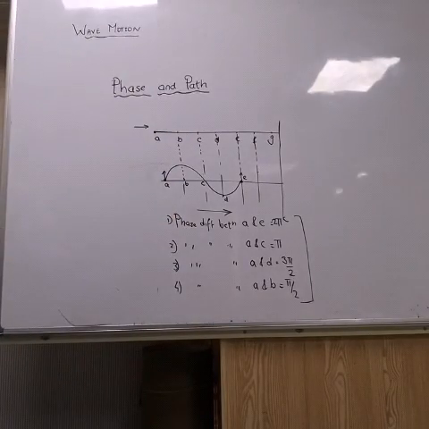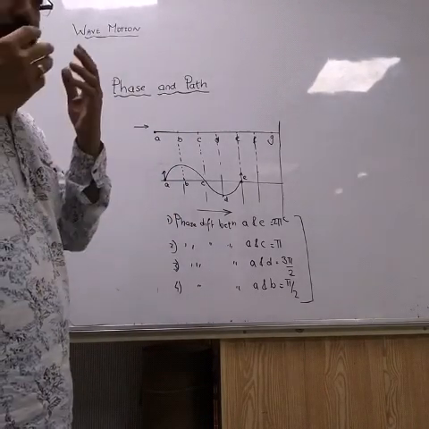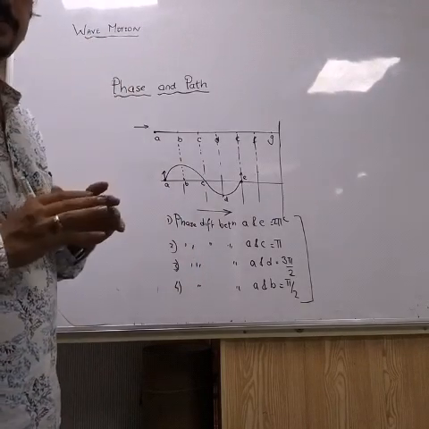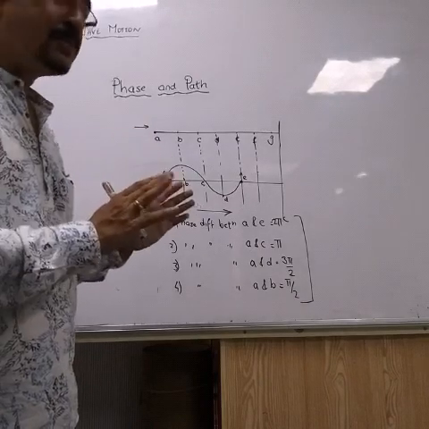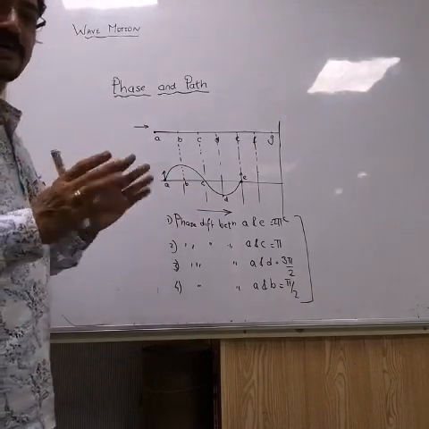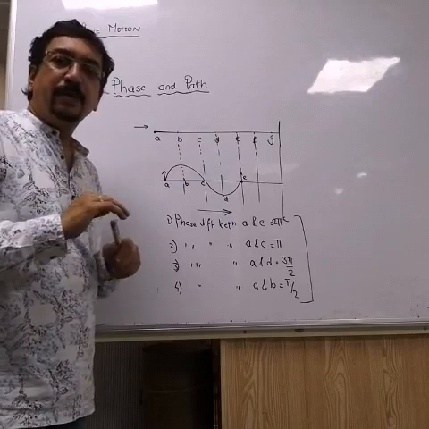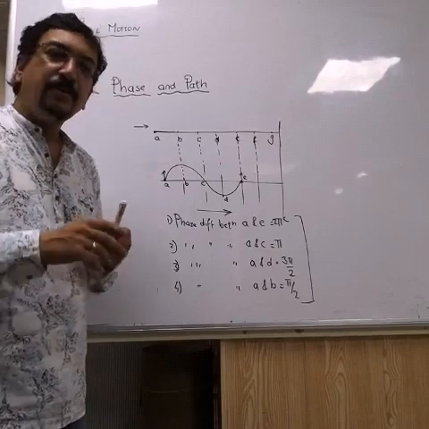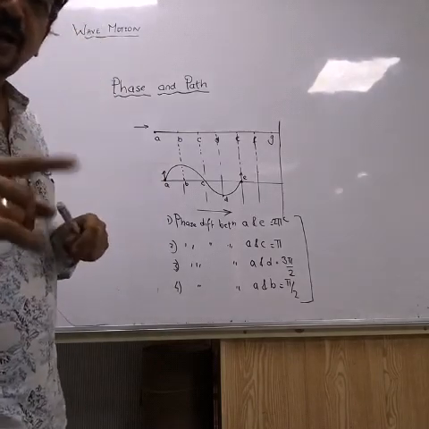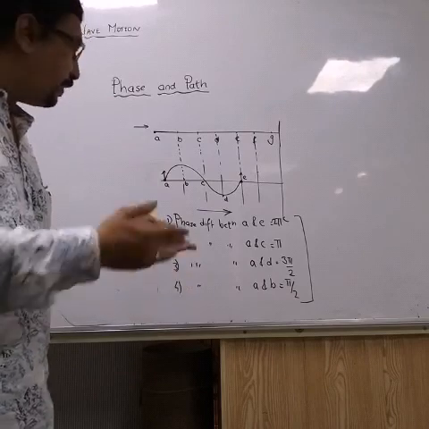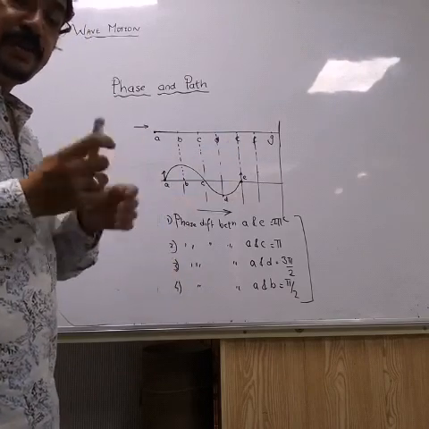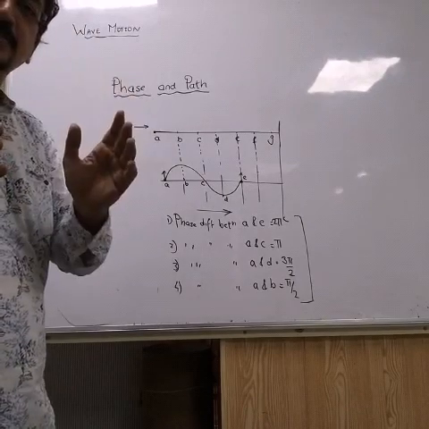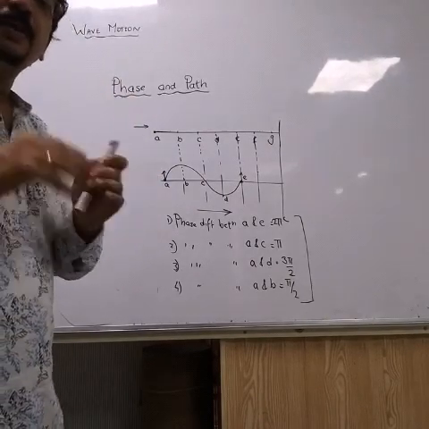Understand this. In textbook, there is a very big part which they have mentioned and it may be confusing for you. But I am telling you in very simple words. What is phase difference? Actually, when a wave enters a medium, different particles will start vibrating at different times. Like in this case, particle A will vibrate first, then particle B will vibrate, then particle C will vibrate. So what is phase? Phase tells us the difference between the particles.